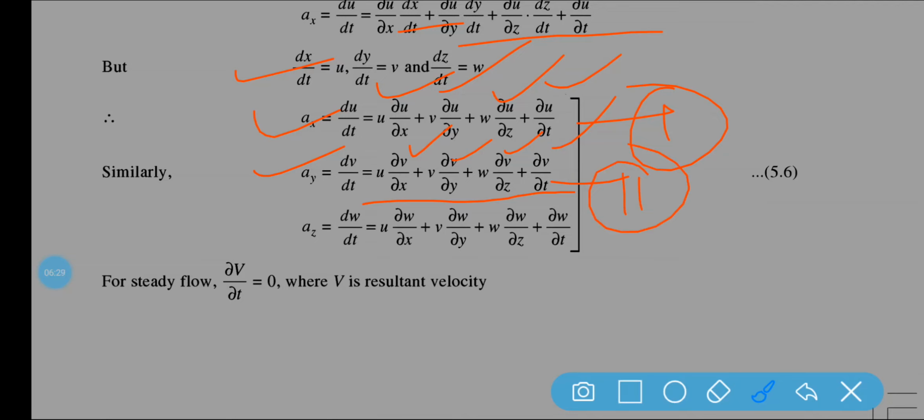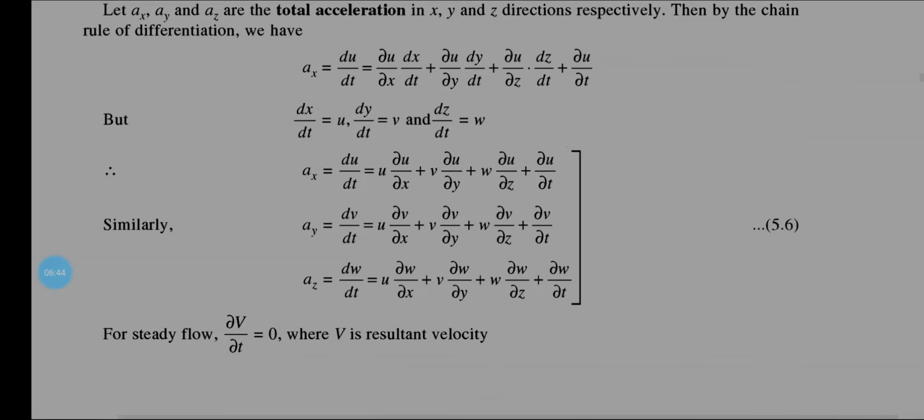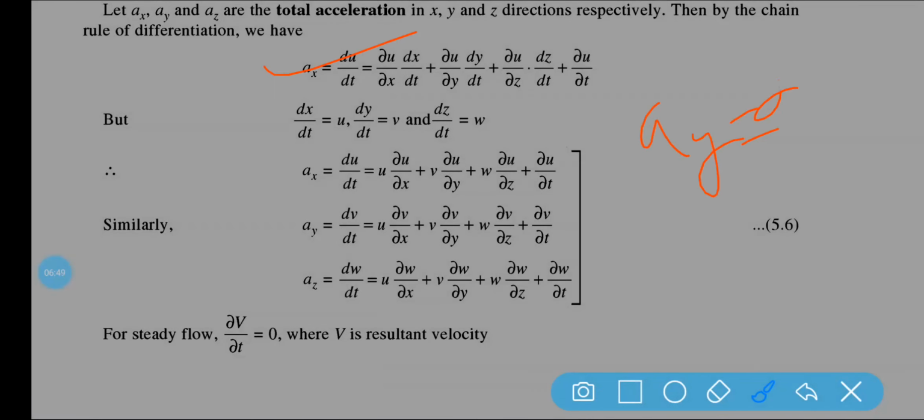Equation number 2. In the same way, az is equal to u del w by del x, v del w by del y, w del w by del z, plus del w by del t. Is it clear? Because this is a similar equation. So ay can be written as, sorry, not dy by dt, it should be dv by dt. Now if you differentiate this part, you will get this equation.